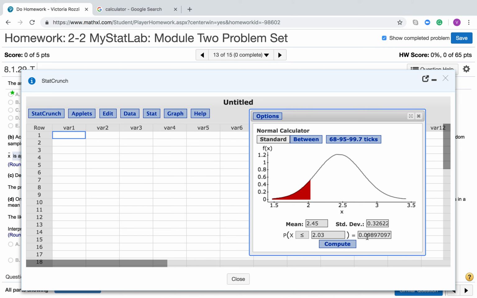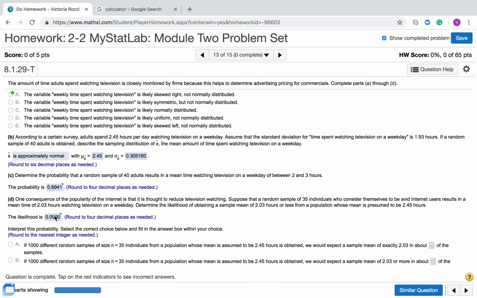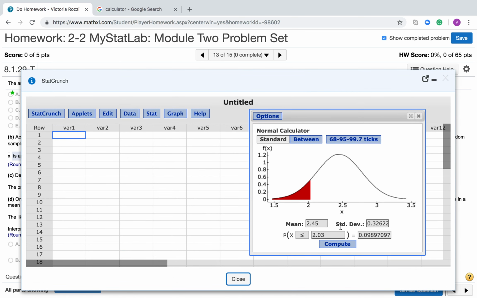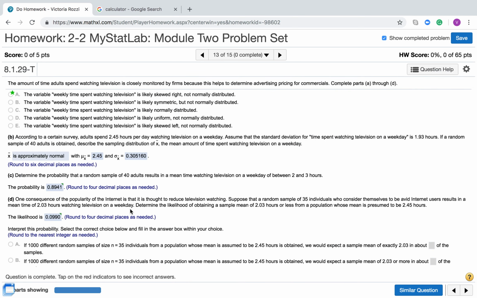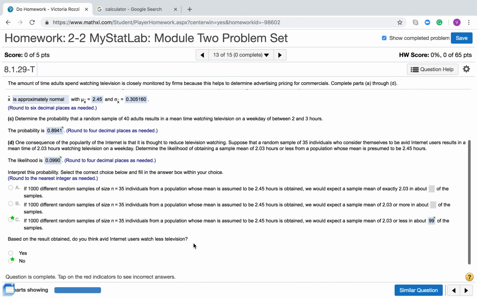And I'm getting 0.09897, so let's see if we got that correct. 0.09, and it says 897, so again, we're going to be rounding to 4 decimal places. So the reason they put 0.0990 is because that 7 makes that 9 a 10, and then we have to actually carry that over to the 8. So just be careful with the rounding. It could really kind of mess you up here. Just be very careful with that. Okay, and that's how they got that answer there.